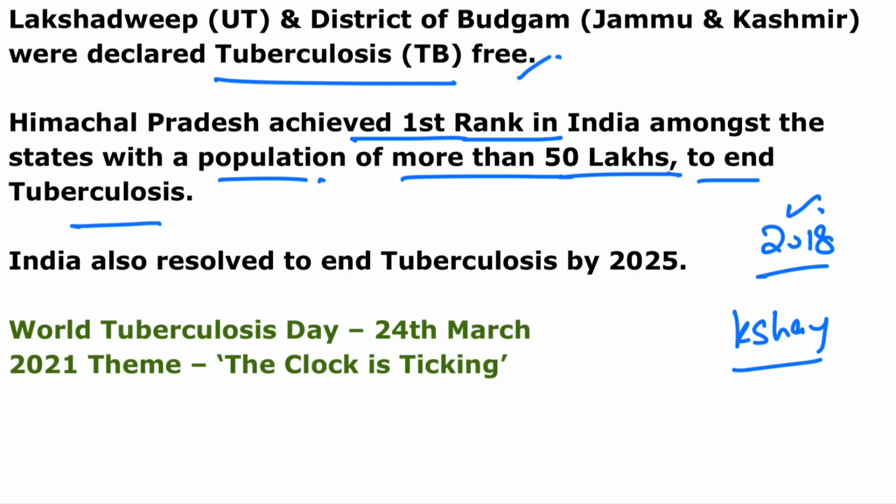eradicate tuberculosis. According to the Global Tuberculosis Report of 2020, released by the World Health Organization, there has been a 25 to 30% drop in tuberculosis case notifications in 3 high burden countries, India, Indonesia and the Philippines, between January and June 2020. This is good news for India, that so many cases are dropping, like 25 to 30% cases related to tuberculosis.